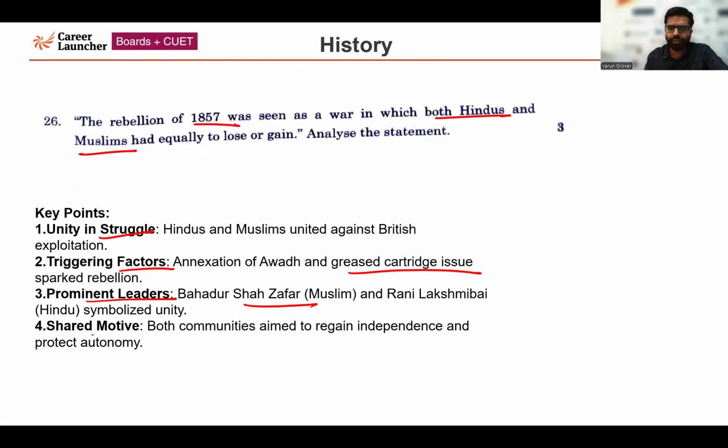Shared motive. Both communities, Hindus and Muslims, aimed to regain independence and protect autonomy. So they came together to fight for the independence. So these points you could have written in your answer.